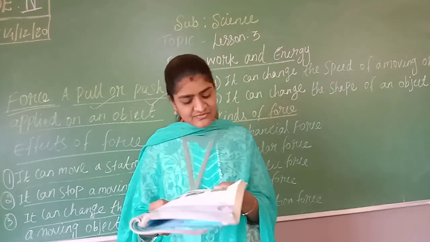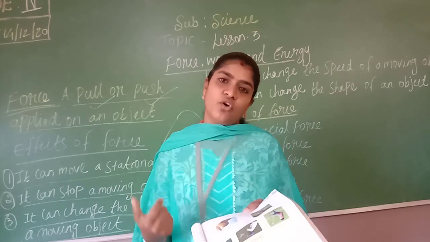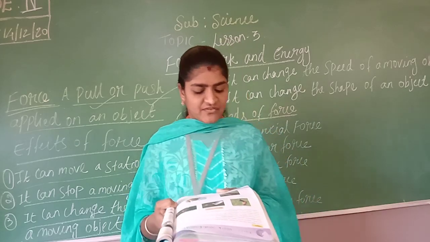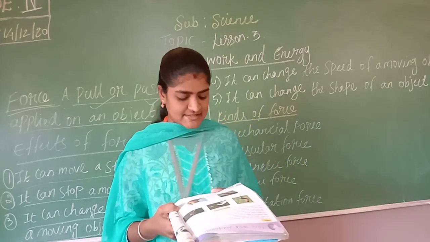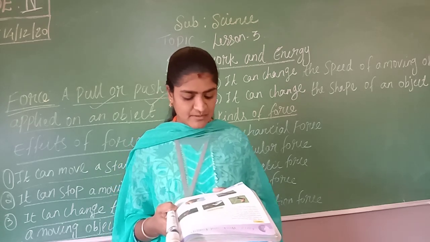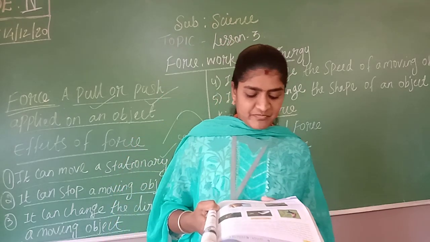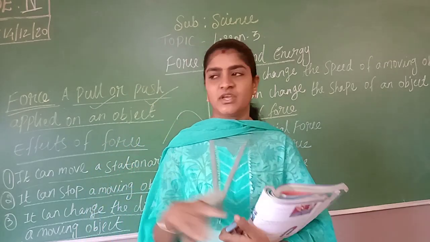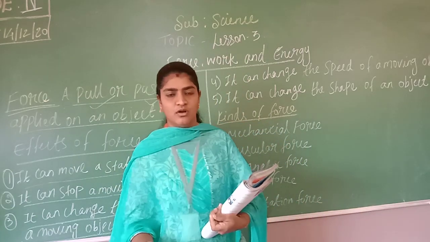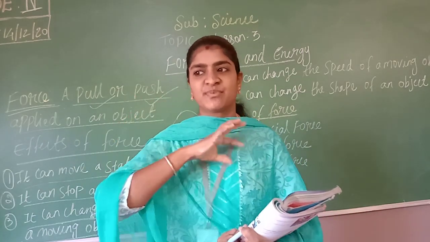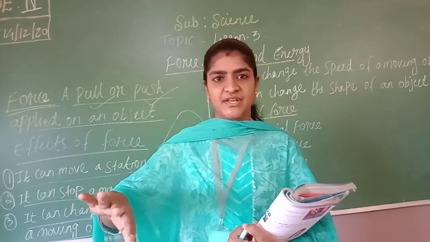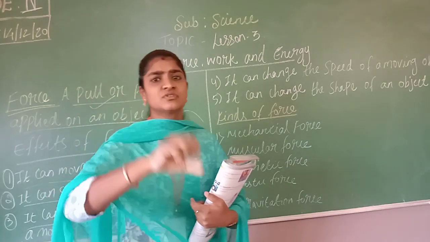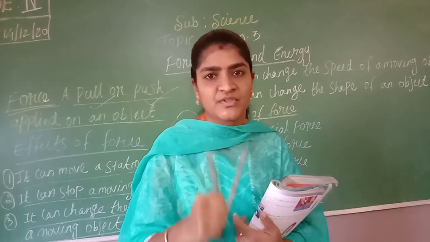Okay. And the next one, the fifth one, it can change the speed of a moving object. It is like the same as with children. Next, if a person kicks a ball in the same direction, it will be moving and its speed will get increased. So whenever they are playing football, one player will come and kick the ball. For a certain distance, the speed will go high. After that the speed may get reduced. Again one more person has to come and kick the ball to increase the speed of the moving object.